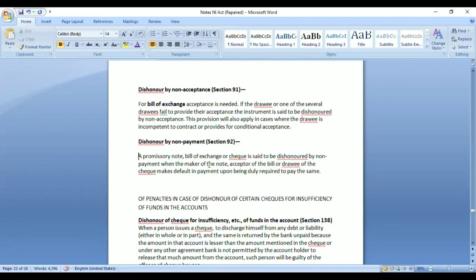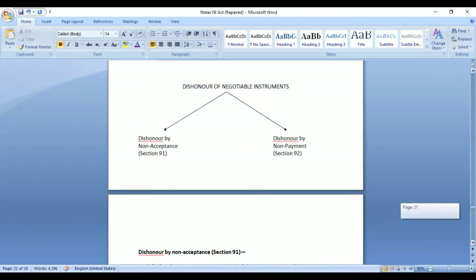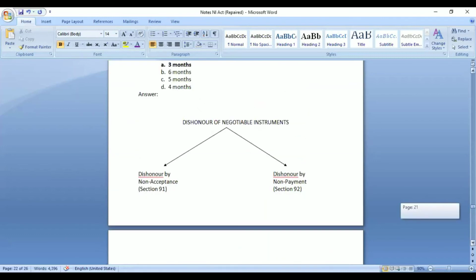A bills of exchange may be dishonored by not giving acceptance, or it may be dishonored when payment is asked for. And all the three instruments may be dishonored by non-payment. When the other person comes and presents the instrument and demands for money when it is due, in any of those moments, if the person fails to make the payment, then it would be considered that it is dishonored by non-payment. So these are the two different types of dishonor of negotiable instruments that we have.